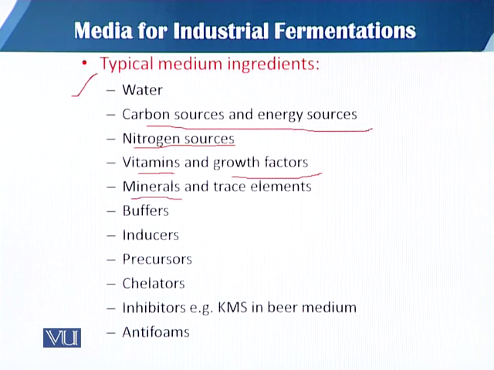Minerals and trace elements. Sometimes we add buffers, compounds which act as buffers, because a small change in the pH can affect the growth or the production of some specific product. Inducers, because sometimes some substances act as inducers that are only needed for a specific kind of product. Precursors, because in order to produce some specific product we need some precursors. That is only in specific cases in fermentation, which we call biotransformation fermentation.